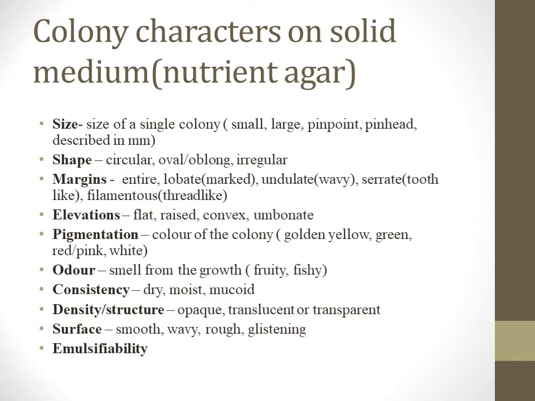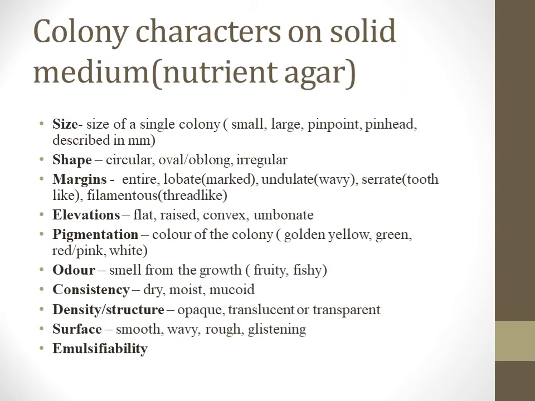Then the elevation of the colony. To study this, you have to bring the culture plate to your eye level, and then in respect to the culture media, see if the colonies are flat, raised, convex or umbonate. Then is the pigmentation. What is the color of the colony? Because the typical color of the colony can give you a hint regarding what type of organism may be present, because some organisms give color. So the various colors shown by different organisms can be golden yellow, green, red, pink, white, buff, etc.